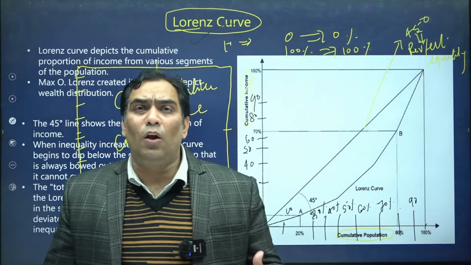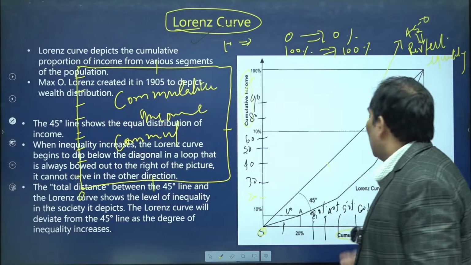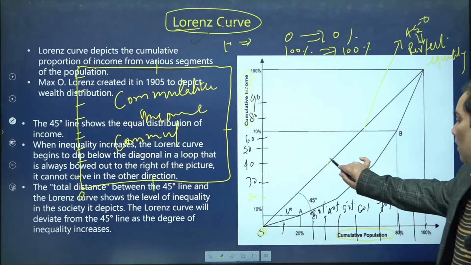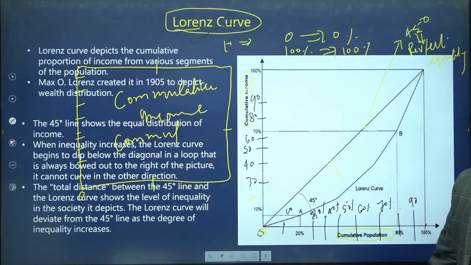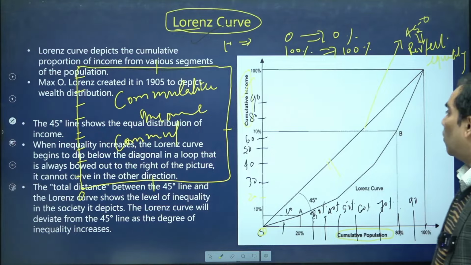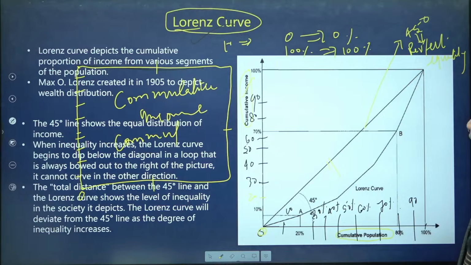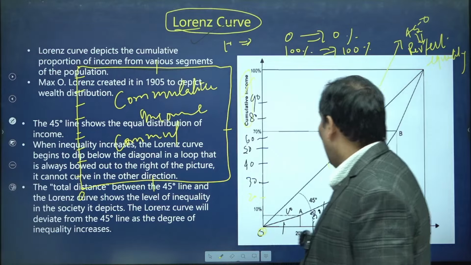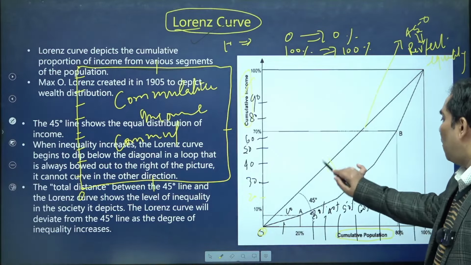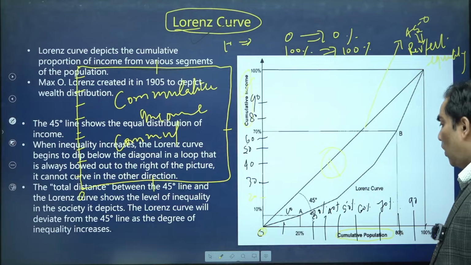There is no inequality if any country is lying on this line, the 45-degree line which bisects the square, that is, the diagonal of the square. So this is about perfect equality.